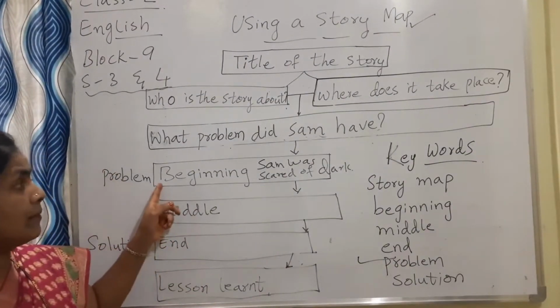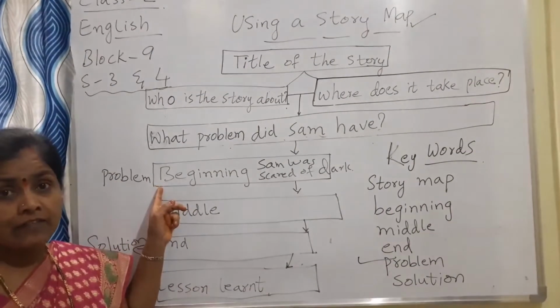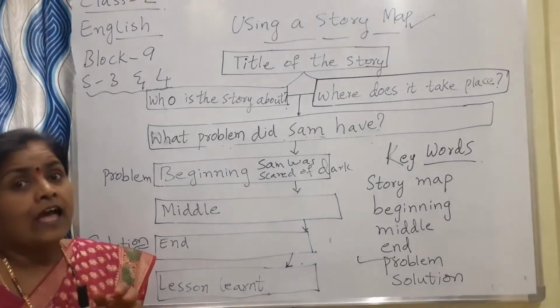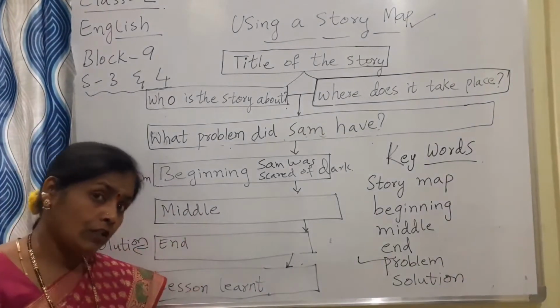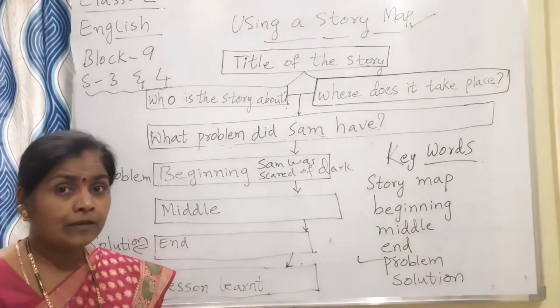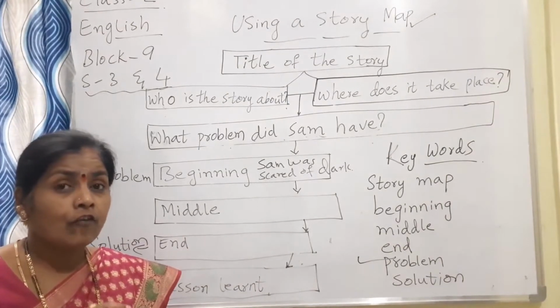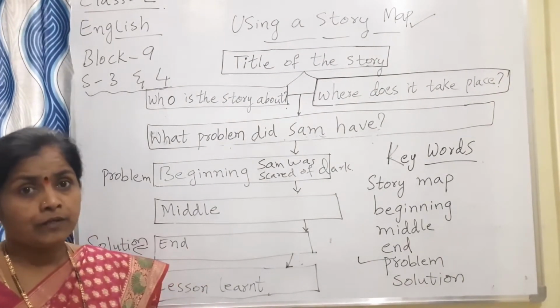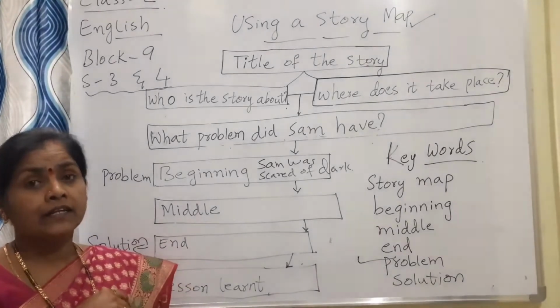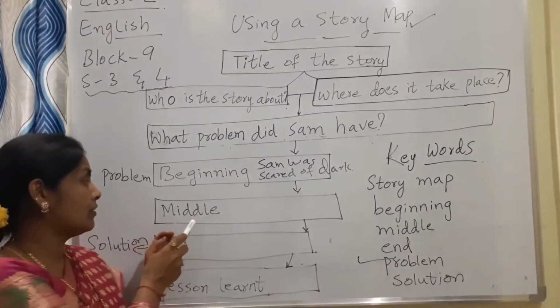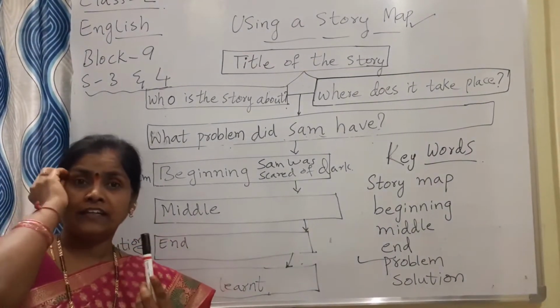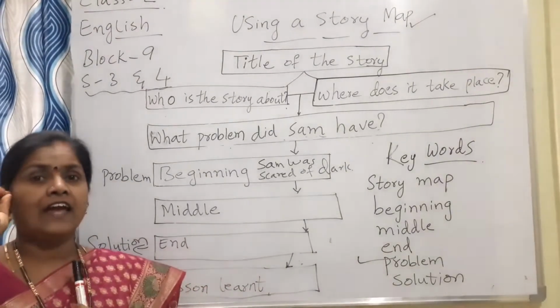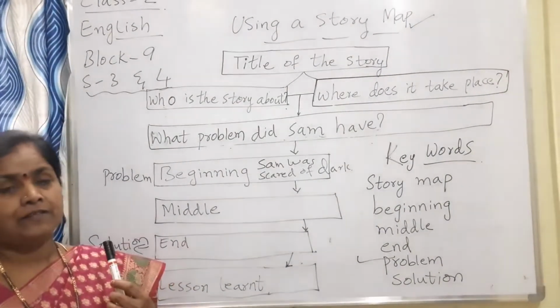In the middle of the story, what happened? Who is having the problem? The lion was very hungry, and even the fox was having a problem, that the fox's life was at risk because the lion may come and hit it. So in the middle of the story the fox got a brilliant idea, and it ran from that place.